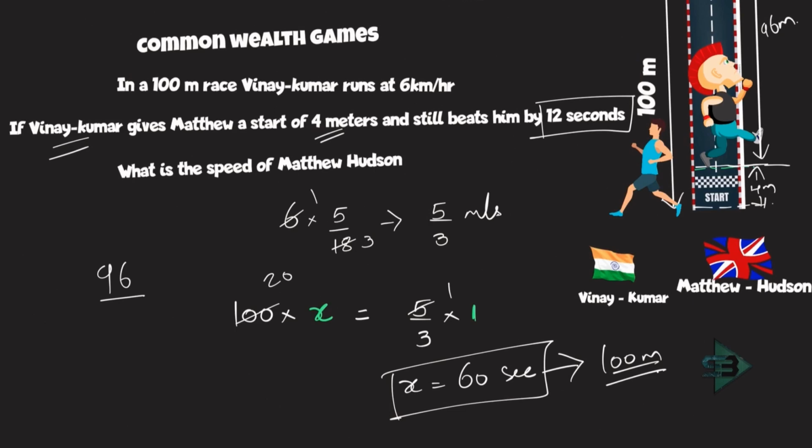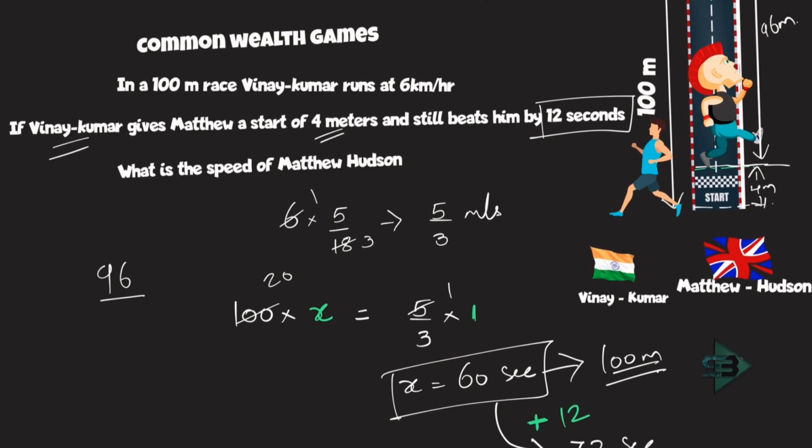Vinay Kumar completed the race in 60 seconds and Matthew took 12 more seconds to complete the race. So what is the total time that is taken by Matthew to complete the race? 60 plus 12, which is nothing but 72 seconds. 72 seconds is the time taken by Matthew to complete this race.